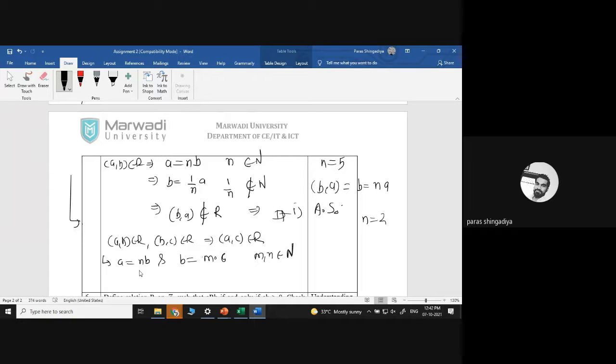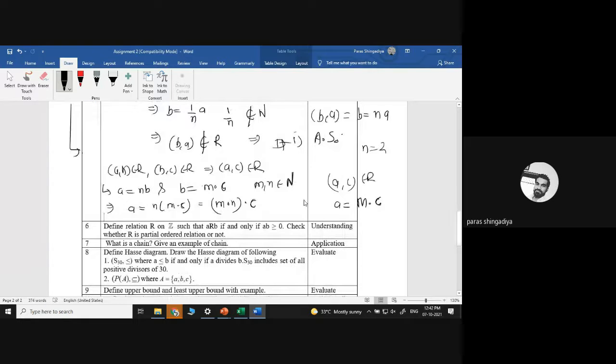You have (A, B) belonging to R and (B, C) belonging to R. What do you have to prove? That (A, C) also belongs to R. It means you have to check that A can be written as a positive integer times C. Let's consider A as the subject. From these two equations, A is equal to n·B, and replace the value of B with m·C. Then combine the constants, m·n, with C. If m and n are natural numbers, m·n is also a natural number.